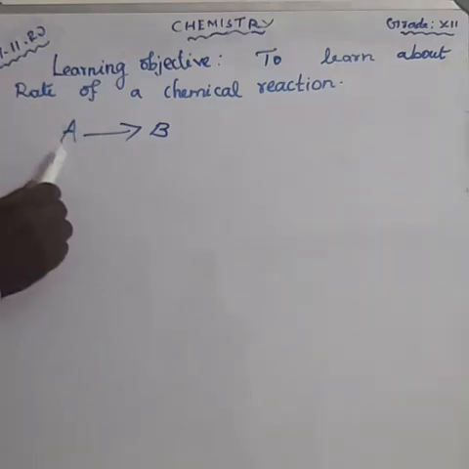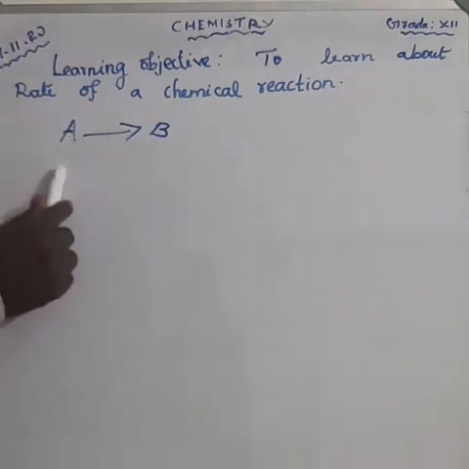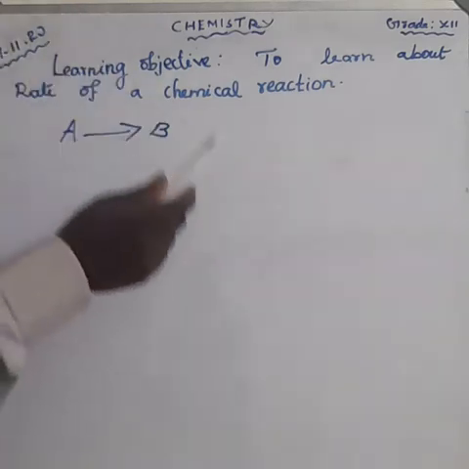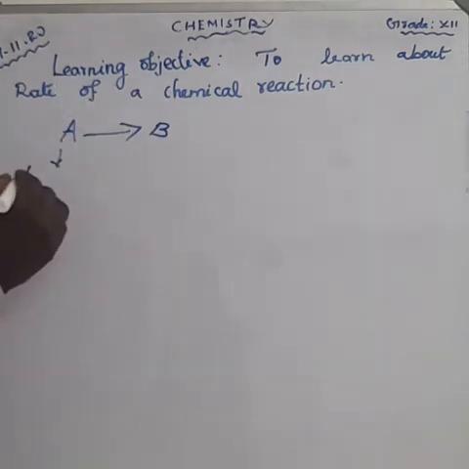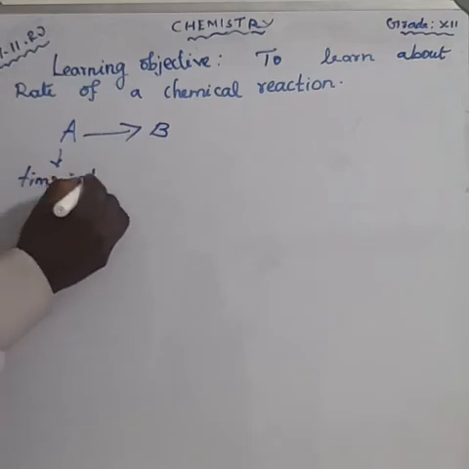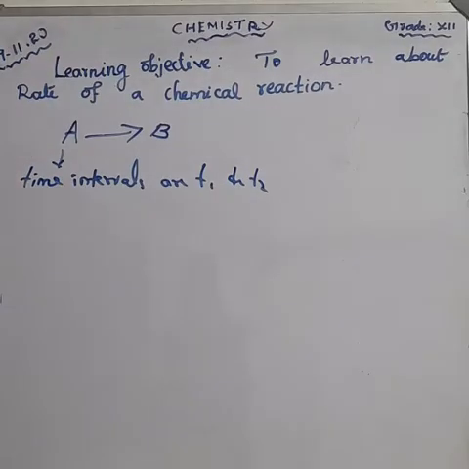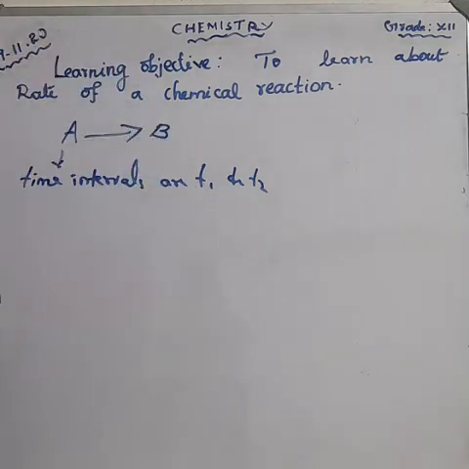A is the reactant and B is the product. Am I right? Here, the concentration of the reactant A can be measured at different time intervals, T1 and T2. These are the time intervals we can take.